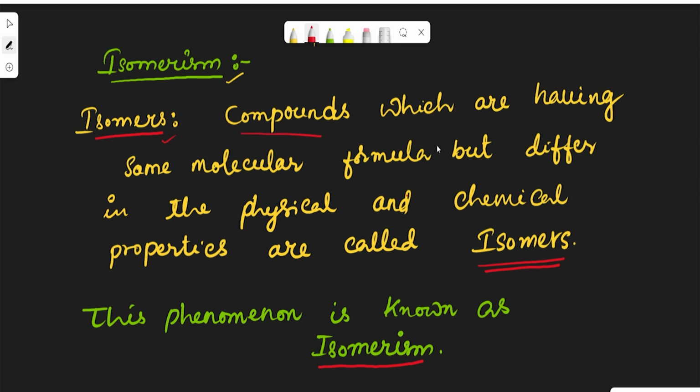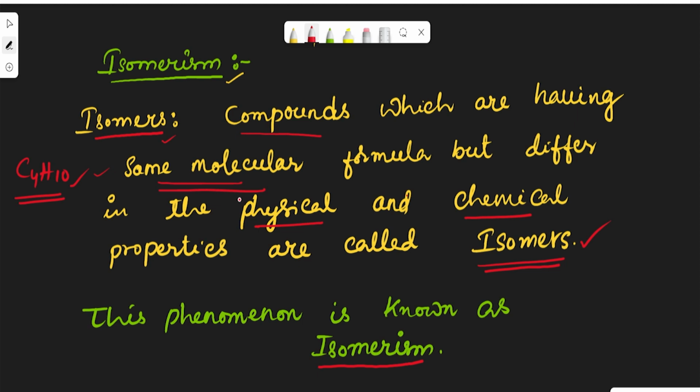Compounds which have the same molecular formula, note this point, but differ in physical and chemical properties are called isomers. There are many compounds in organic chemistry, and all the compounds may not have the same molecular formula. Different compounds have different molecular formulas. But isomers must have the same molecular formula. For example, C4H10. This is the molecular formula of the compound.